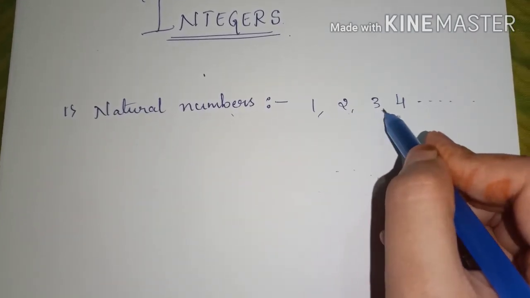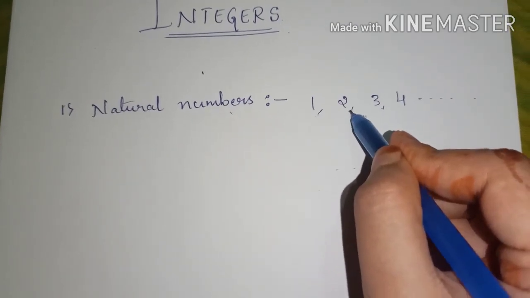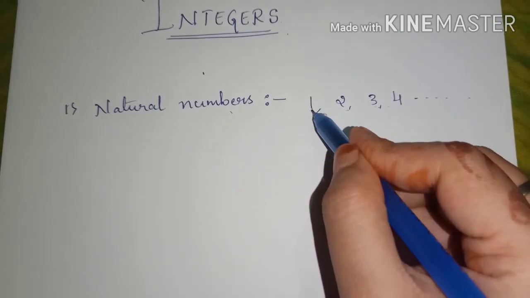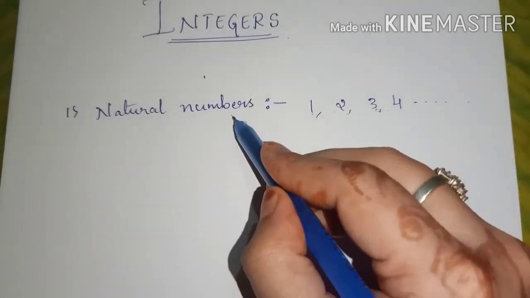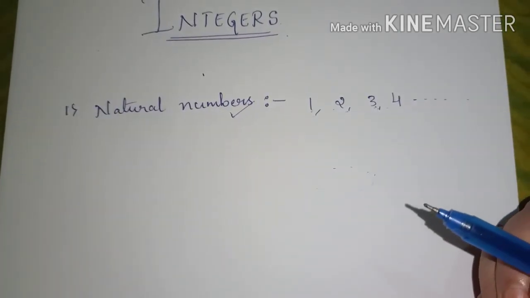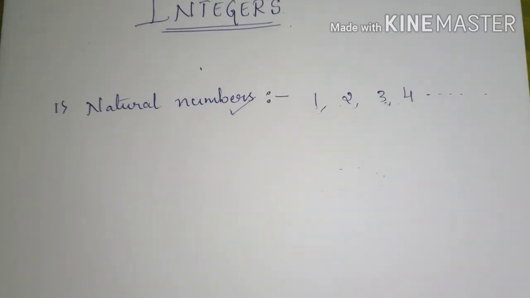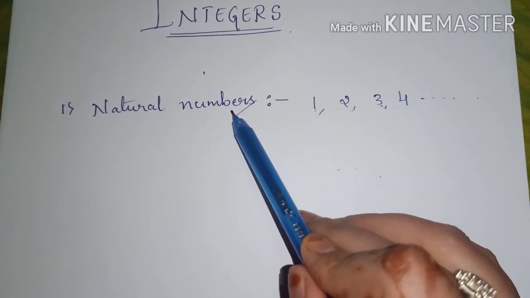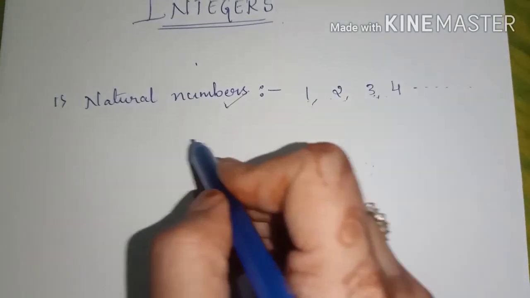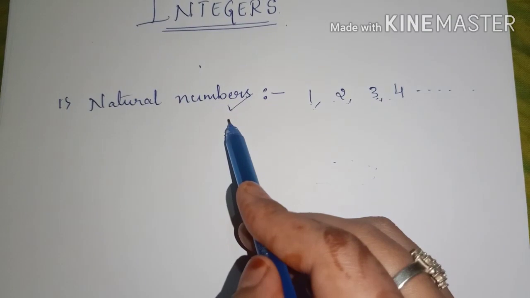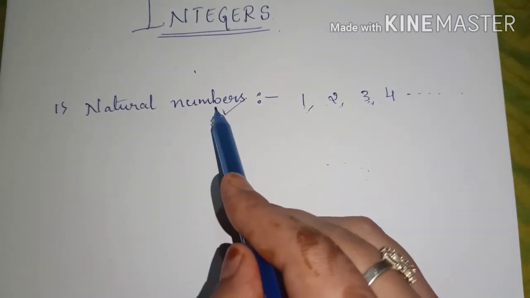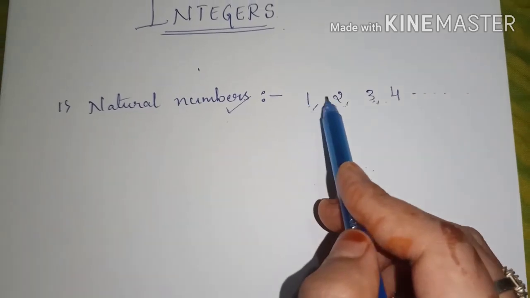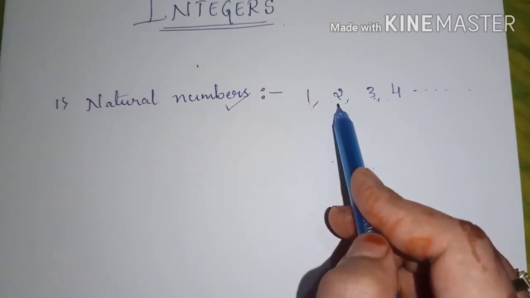So these numbers which start from 1 are all called natural numbers, or we can also say counting numbers. Is it clear, students, what are natural numbers?